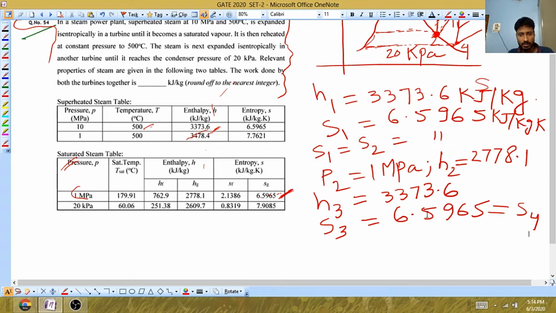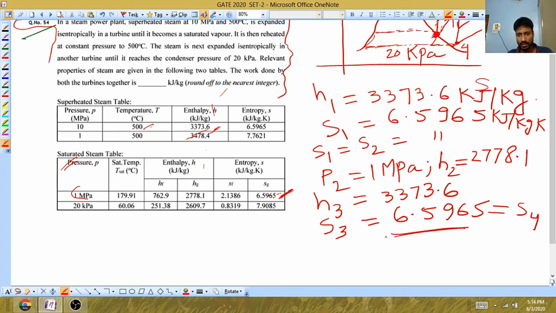But the entropy at state 4 is 6.5965 kilojoule per kg K. That means this value lies between these two, in the wet region.